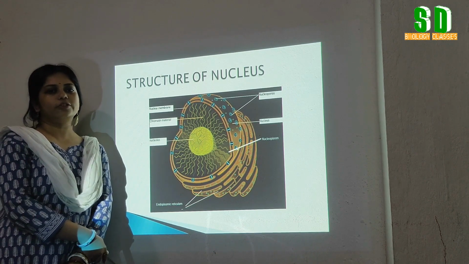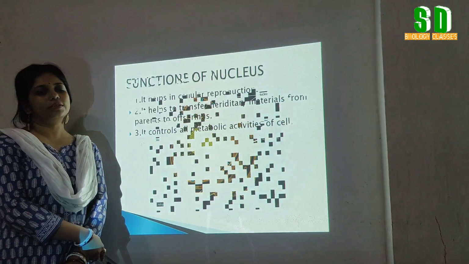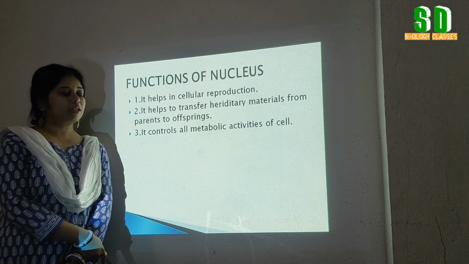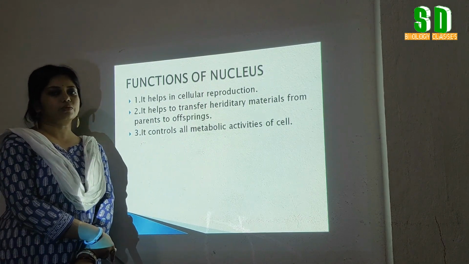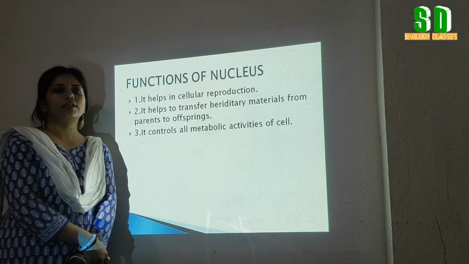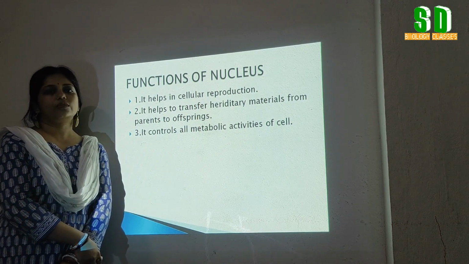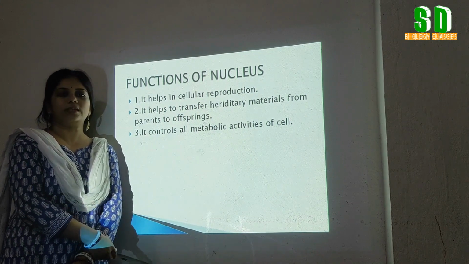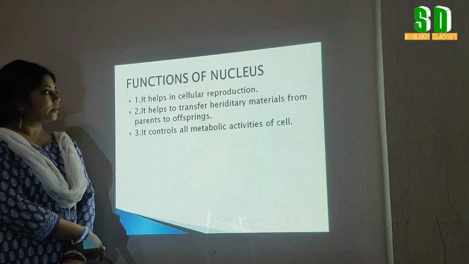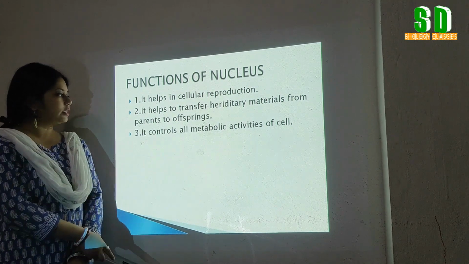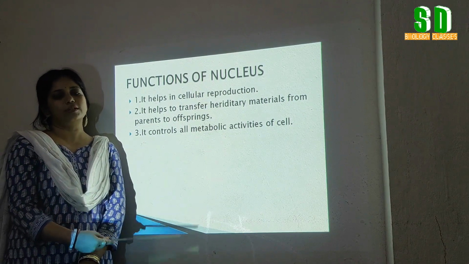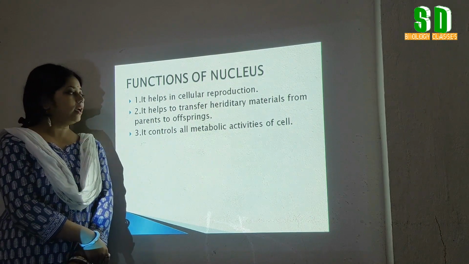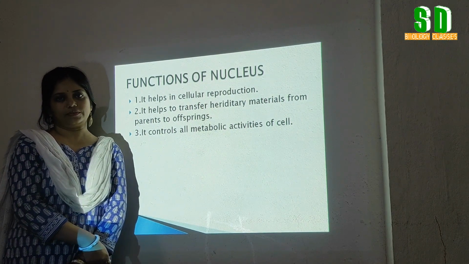Now, we are going to know about the functions of the nucleus, how the nucleus helps the cell. It is called the brain of the cell because it performs various functions. What are those? It helps in cellular reproduction. During reproduction, it divides and carries the genetic materials and thus helps in cellular reproduction. It helps to transfer hereditary materials from parents to offspring, that is from one generation to another generation. And it also controls all metabolic activities of the cell.